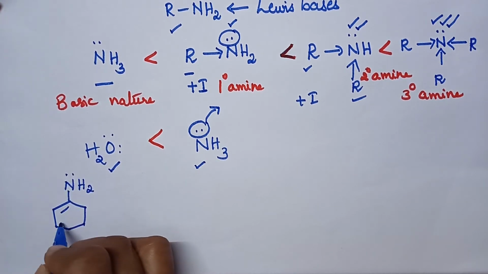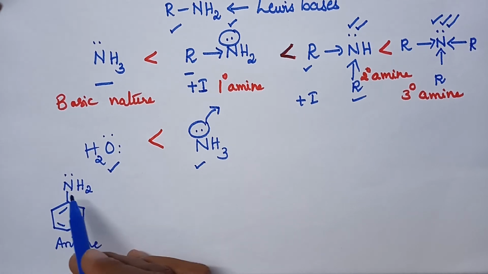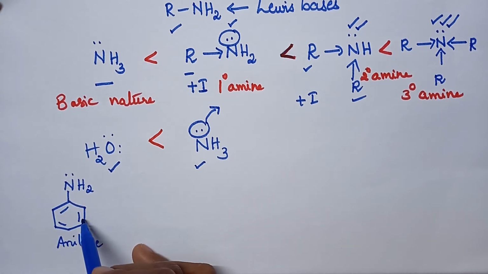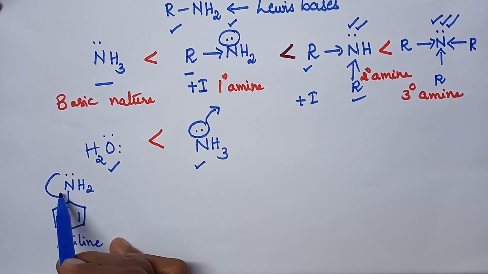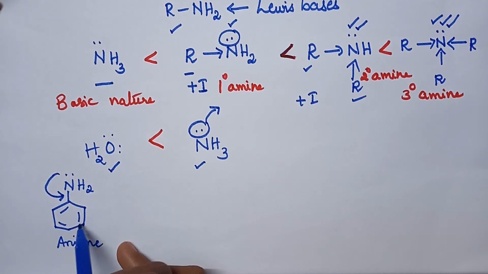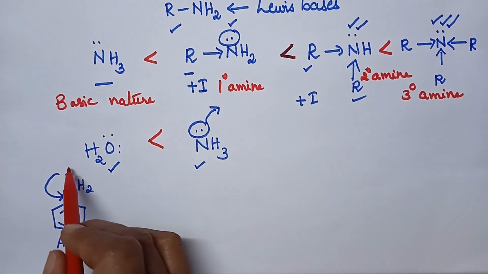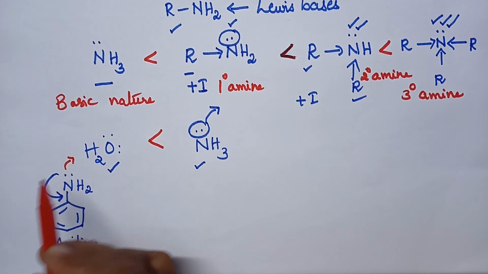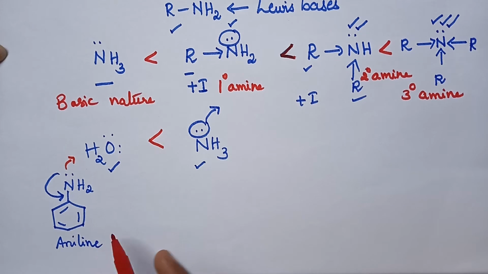In the case of aniline, the nitrogen carrying the lone pair of electrons is directly attached to the benzene nucleus. With the result, what happens? These lone pair of electrons will be involved in the resonance with the benzene nucleus. With the result, these lone pair of electrons are not readily available for the basic nature. Hence, aniline is less basic than ammonia.